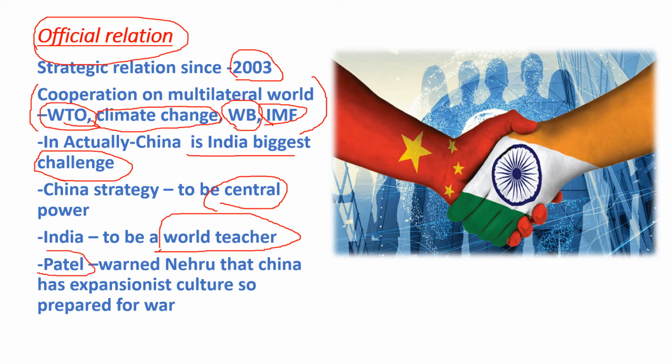With all this, we must understand that from 1947 itself, Patel knew about India's situation and China's expansion policy. That's why he warned Nehru that before going for Panchsheel, he must understand that China has expansionist power, so we must prepare for war.